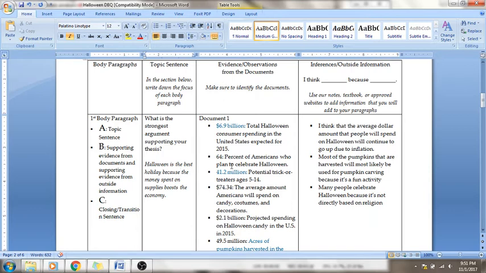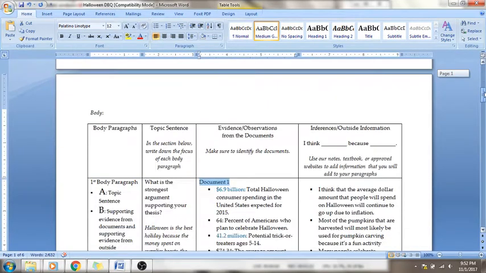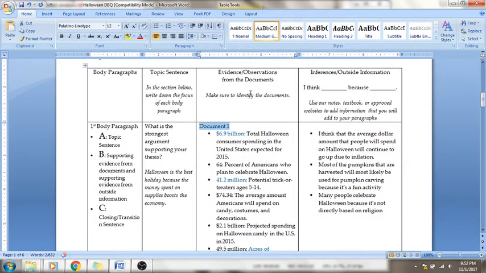Now, what goes in this category, you wonder? This is the evidence or observations from the documents. I've identified document 1 as a document that would help me, and I know that from the pre-thinking, which I did up here. And when I'm asking for evidence or observations, I'm just looking for information directly from the document that helps to confirm my thesis statement, or my topic sentence in this case.